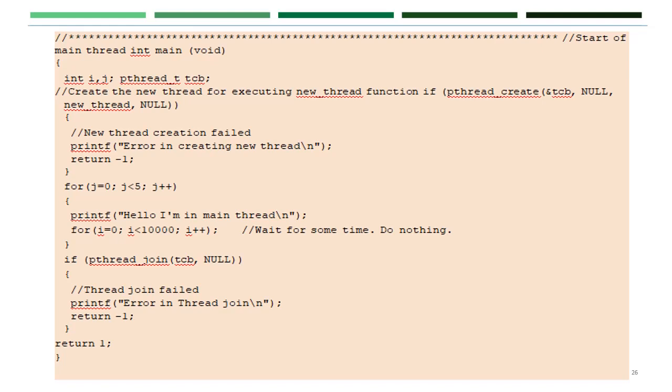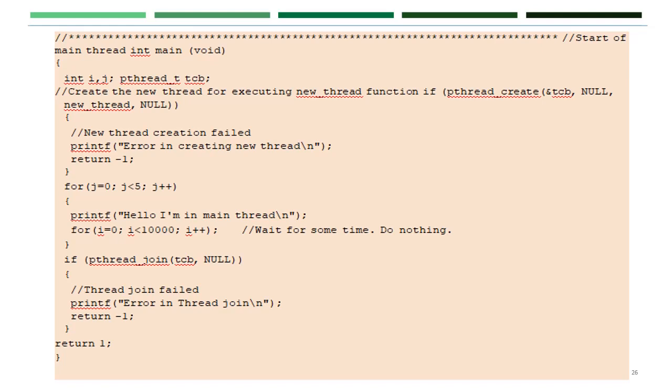If we are creating a thread, therefore I'm using pthread_create, and I am loading the address of the thread control block tcb, and we are passing nothing there, that is NULL, and I'm creating another thread within this main thread, that is new_thread, and again we are passing 0, NULL.